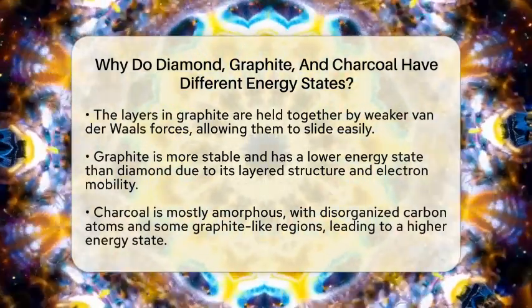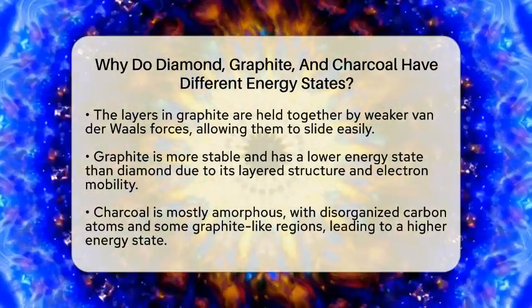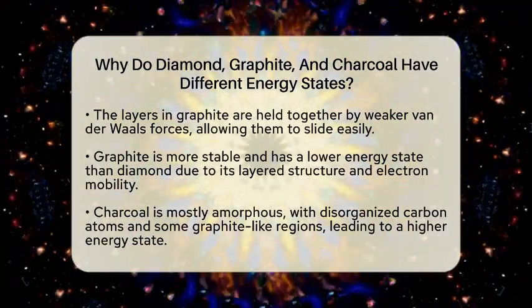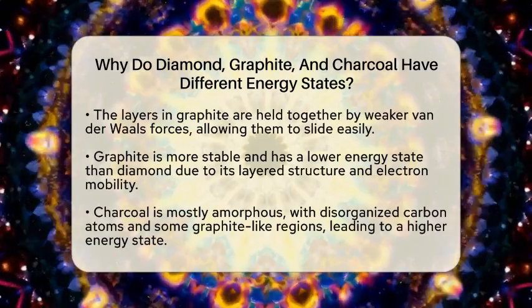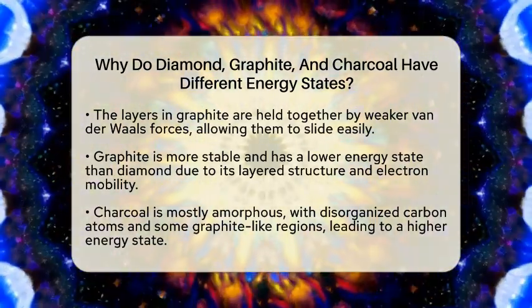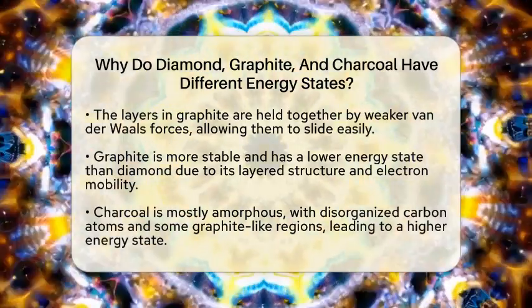The electrons in graphite are free to move within the layers, which helps it conduct heat and electricity efficiently. This delocalized electron system also makes graphite more thermodynamically stable at normal temperatures and pressures.